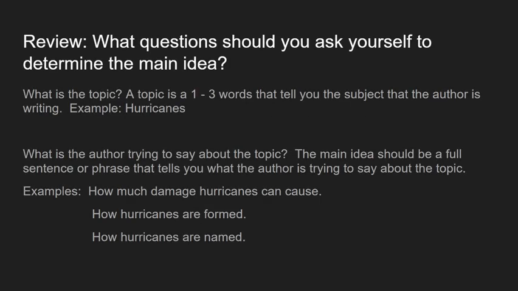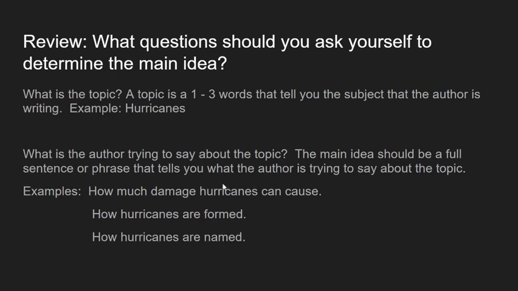A review lesson and some practice on the idea of finding the main idea. To find the main idea while you're listening or reading a text, you should be answering questions to yourself. We're looking for a central idea. We're usually looking at an informative text, a nonfiction, true story text, written with a topic in mind.